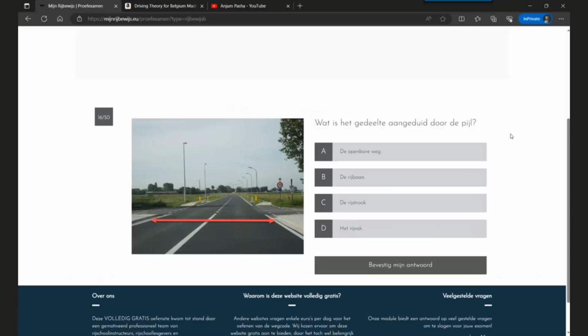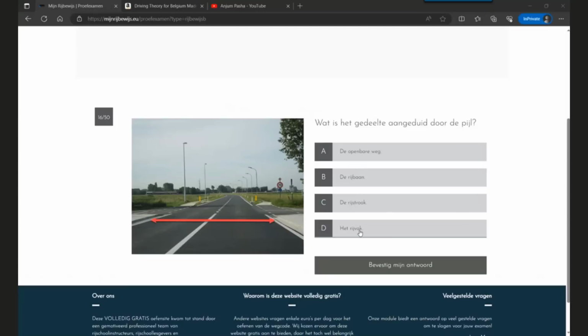Okay, question 16. What is the part of the road indicated by the arrow? So the question is, what is that part which is indicated by the arrow? There are four options. A is the public road, B is the roadway, or just the road, or carriageway. C is the lane. D is a place on a road, a place on a road where you can stop.